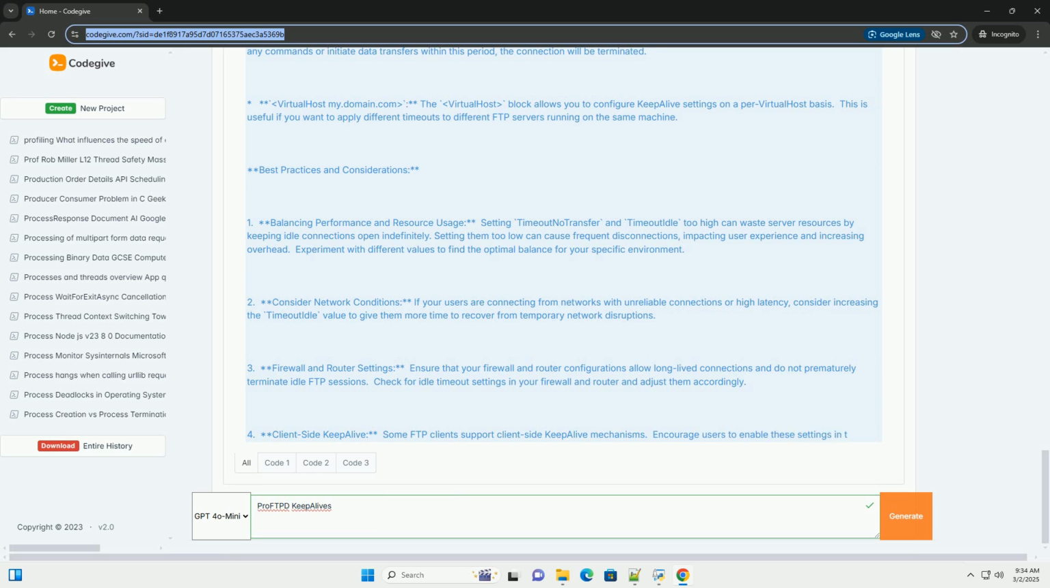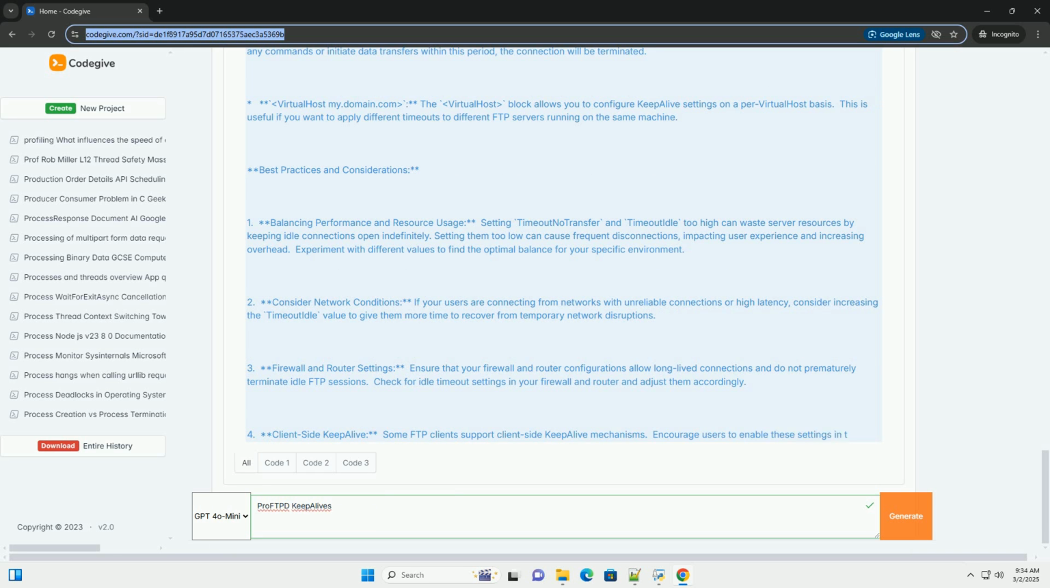2. Consider network conditions. If your users are connecting from networks with unreliable connections or high latency, consider increasing the TimeoutIdle value to give them more time to recover from temporary network disruptions. 3. Firewall and router settings. Ensure that your firewall and router configurations allow long-lived connections and do not prematurely terminate idle FTP sessions. Check for idle timeout settings in your firewall and router and adjust them accordingly.